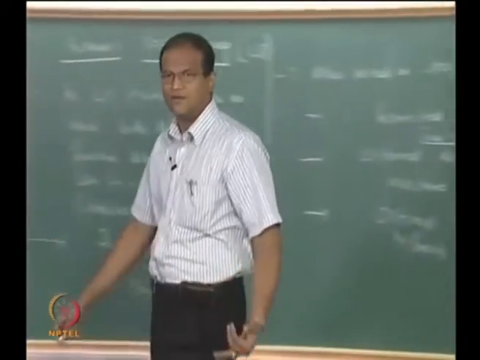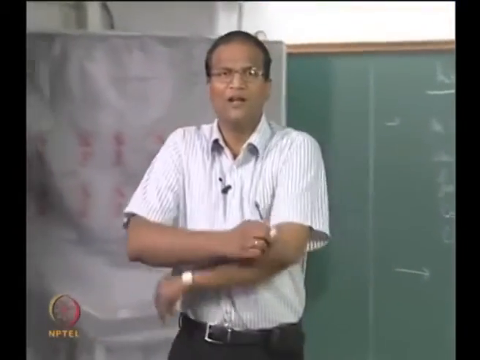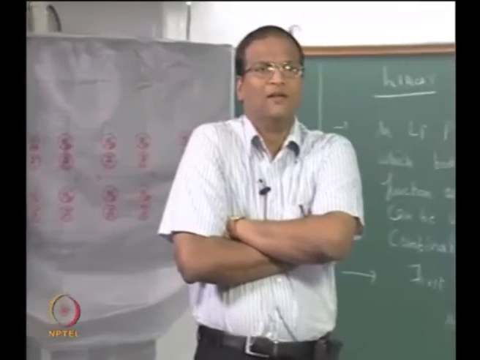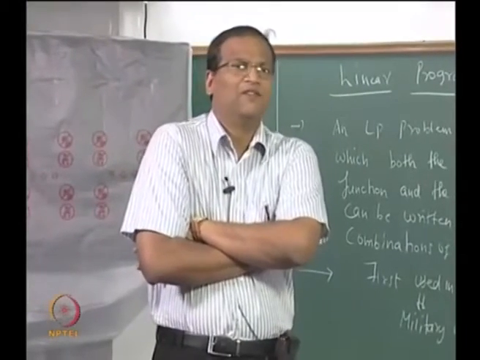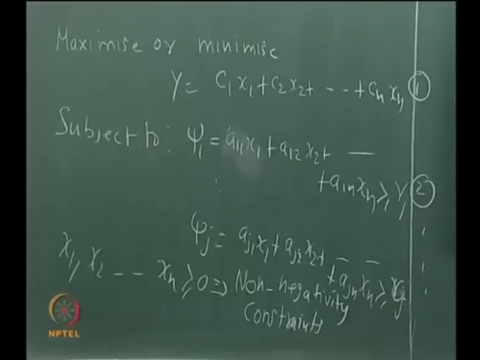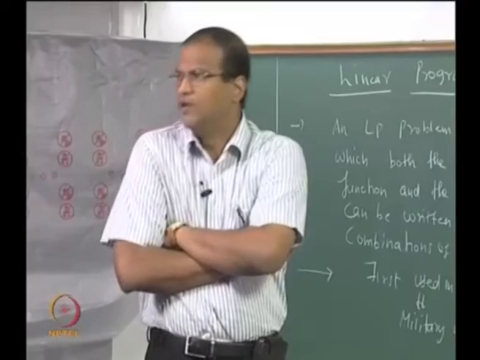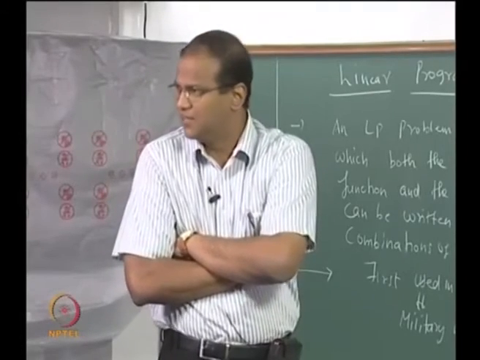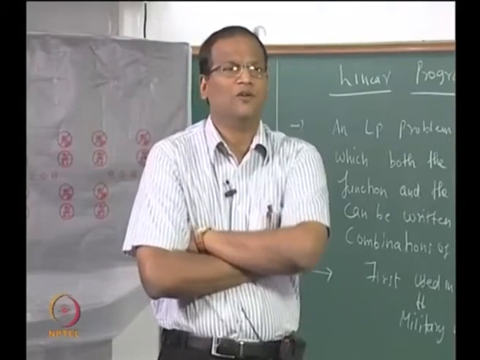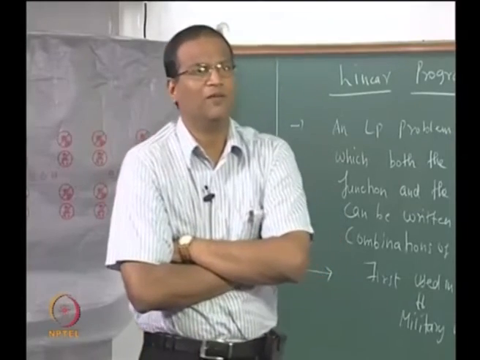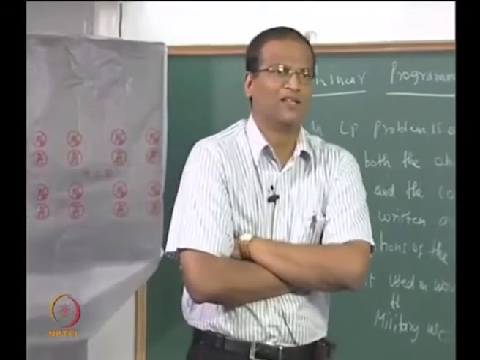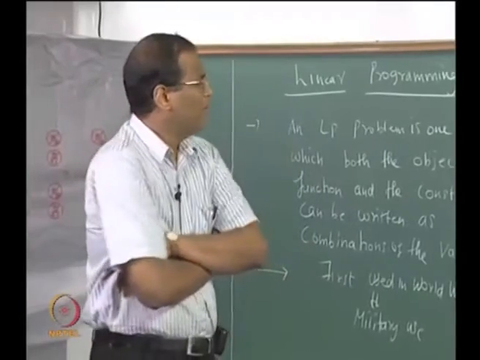Now this has to be solved. If you solve this, you will get the optimal values of x1 to xn at which your y is maximized. C1 to Cn and A11, A12, all these are coefficients which are known upfront, that is, which are known before you start working on the problem. Once you get the optimal values of x1 to xn, you can substitute into your expression for y and get the value of y star or y max or y min, right.